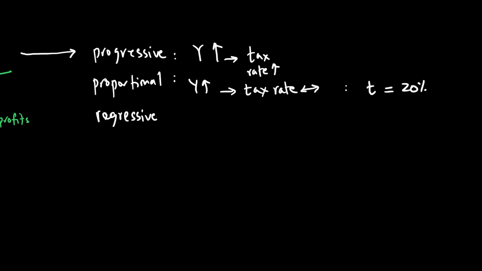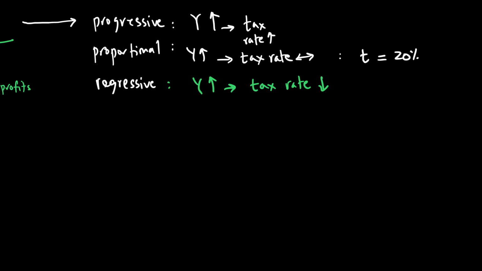Lastly, a regressive tax rate is where when the income goes up, your tax rate actually falls. This is very rarely seen when it comes to direct taxes, but there could be a possibility where a government says that when people have higher income, they will pay low taxes or a low tax rate.